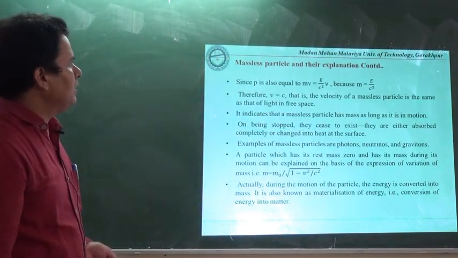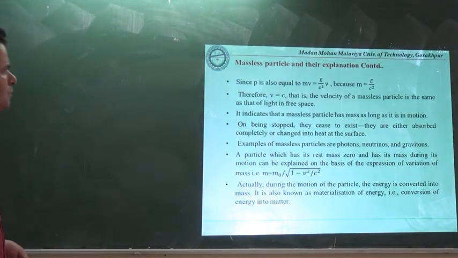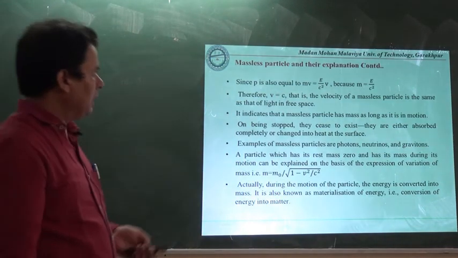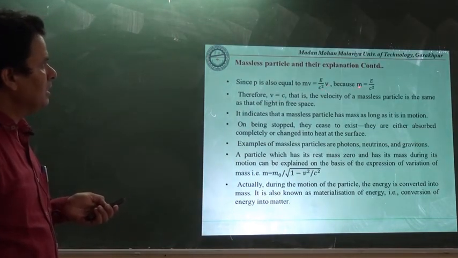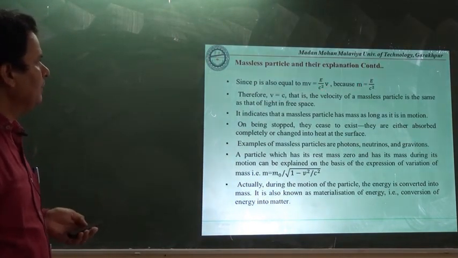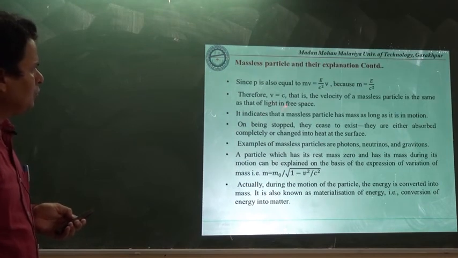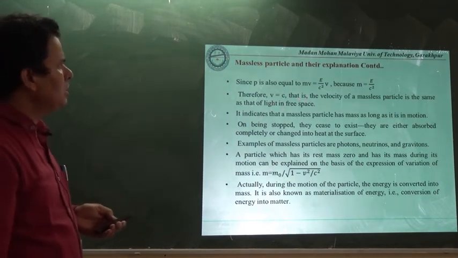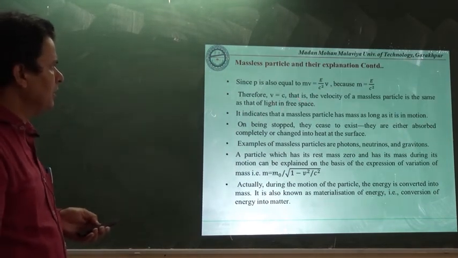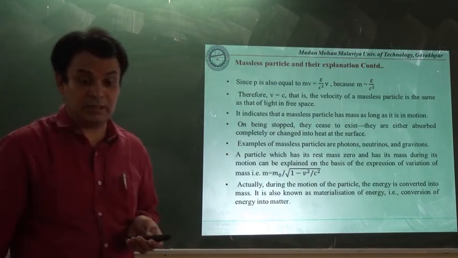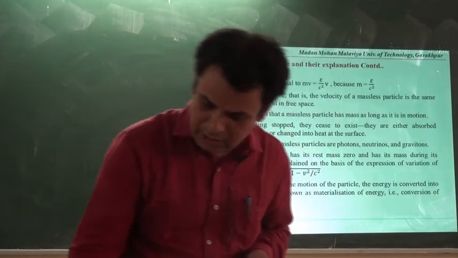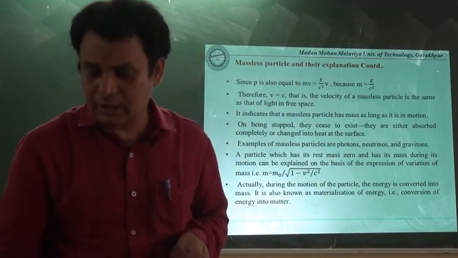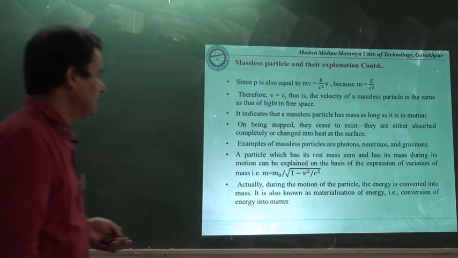Since P is also equal to mv, and this mv is equal to E upon c square into v, because m is equal to E upon c square, therefore v is equal to c. That is, the velocity of a massless particle is the same as that of light in free space. Massless particles are usually found moving with the highest velocity, approaching the velocity of light.